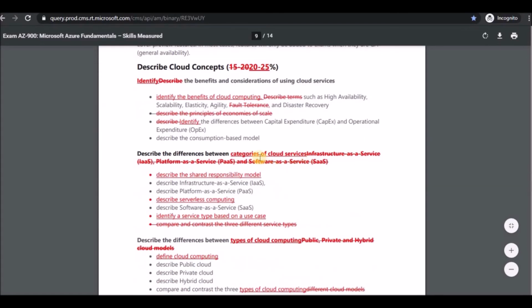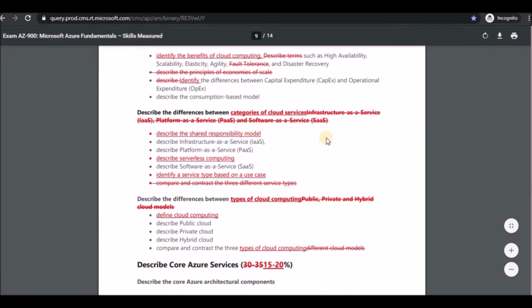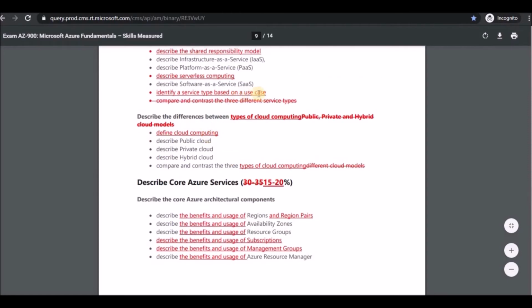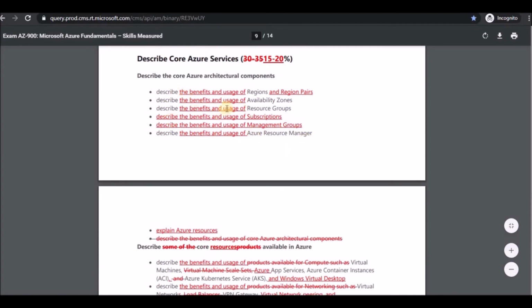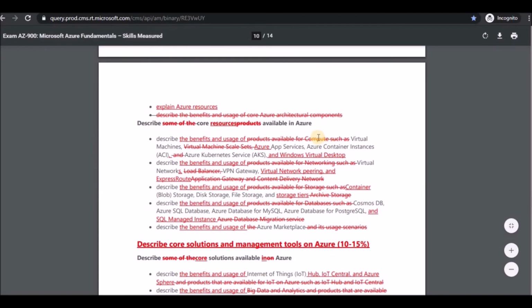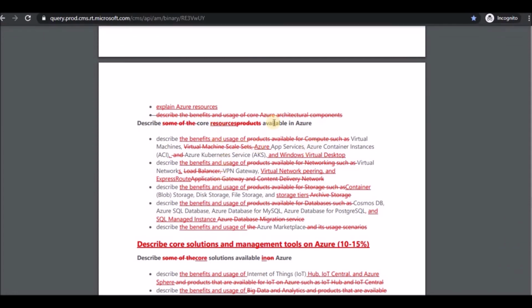And if you see exactly what the differences are, you can see what they struck off. One is the removed one, you can see over here, like they had added shared responsibility, as I told, and serverless computing, as I told, and these use cases were there earlier also, no need to worry. Define cloud computing is also there. Describe the regions available, these are called architectural components that we are going to discuss in this playlist. And you can see there are certain products that were actually removed.